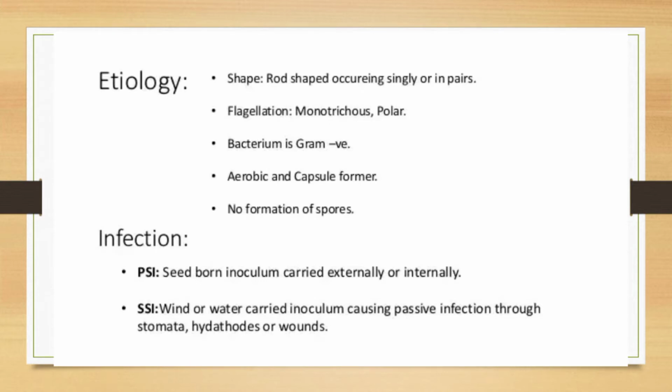Etiology. This bacterium has a rod shape and occurs singly or in pairs. In case of flagellar arrangement, it is monotrichous, meaning a single polar flagellum is present on the bacterial cell. The bacterium is gram-negative in nature, aerobic and capsule forming, with no formation of spores.